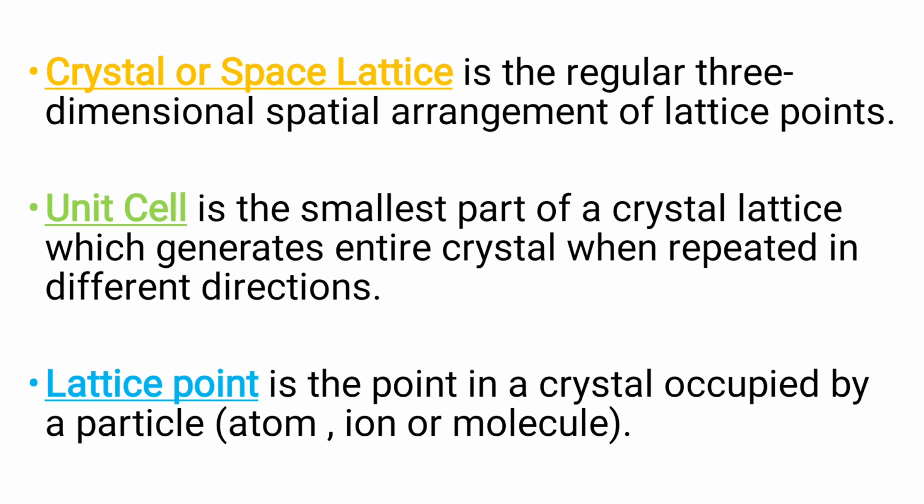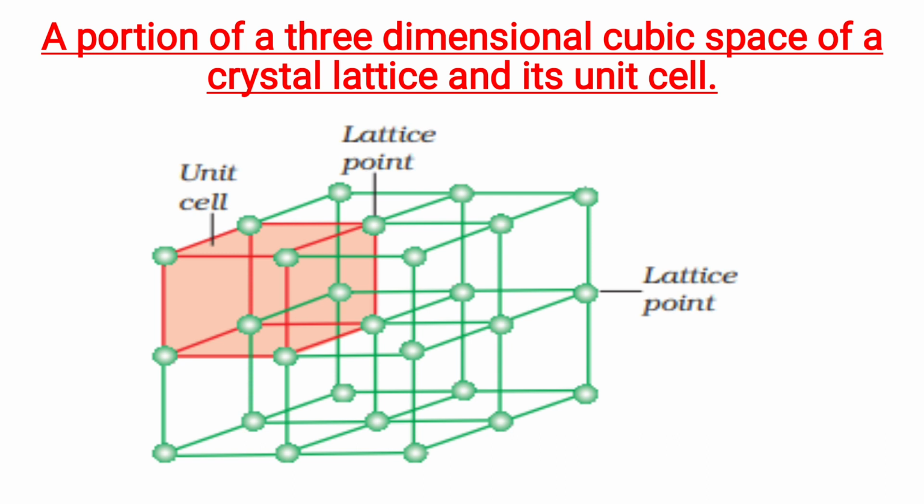Crystal or space lattice is the regular three-dimensional spatial arrangement of lattice points. Unit cell is the smallest part of a crystal lattice which generates the entire crystal when repeated in different directions. Lattice point is the point in a crystal occupied by a particle, which may be an atom, ion, or molecule. This is the three-dimensional picture of a crystal lattice and its unit cell.